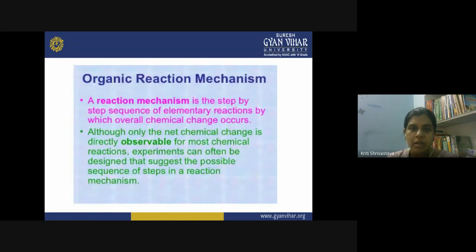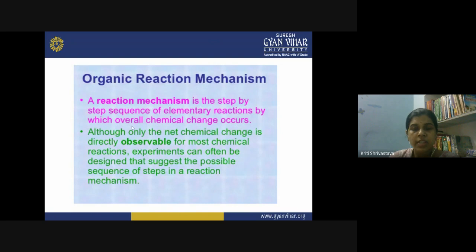Now, in an organic reaction mechanism, what are we showing? We are showing the attack of a nucleophile or an electrophile, the consecutive changes after that attack on a particular substrate, and how these changes direct the formation of the product through the course of the reaction mechanism.